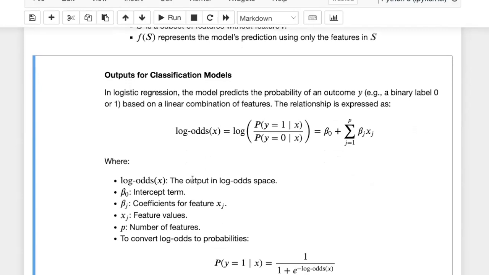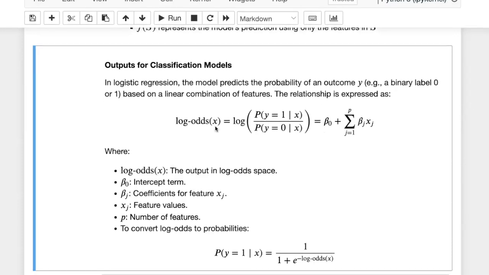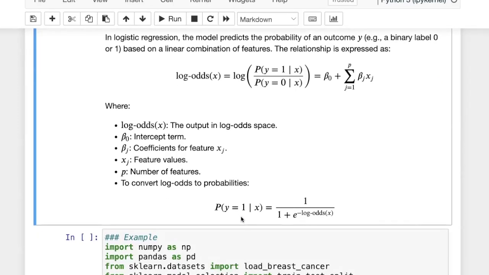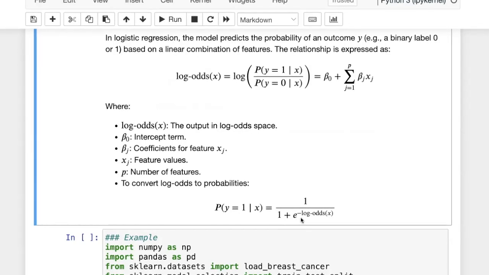But for now, I wanted to provide this information to understand what we mean by outputs in classification models. We mean the log odds space. And beta j's are the coefficients, xj's are feature values. And if we want to convert this to a probability score, we can do that because we know from the discussion that we have that the probability that y equals 1 in binary logistic regression is simply 1 over 1 plus e to the negative log odds of x.